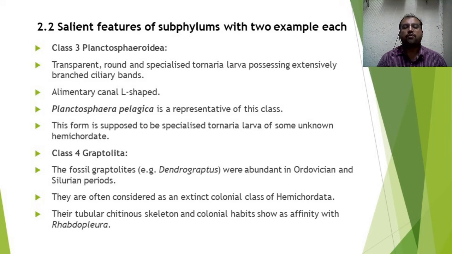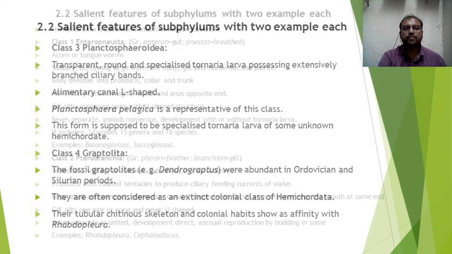They are often considered an extinct colonial class of hemichordates. Their tubular chitinous skeleton and colonial habits show affinity with Rhabdopleura. So this is about the fourth class, Graptolita, which is extinct.